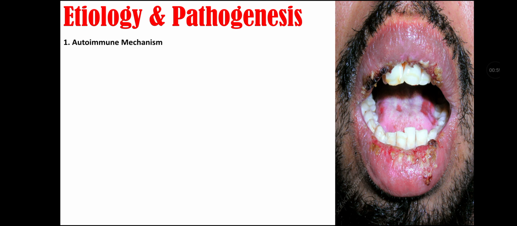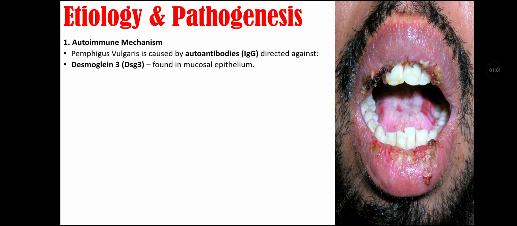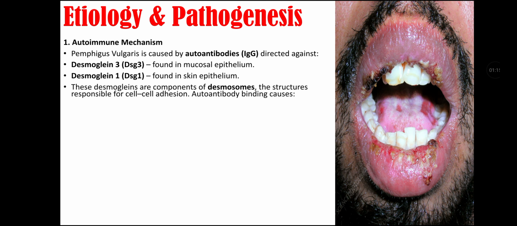Etiology and pathogenesis. First is autoimmune mechanism. Pemphigus vulgaris is caused by autoantibodies, that is immunoglobulin G, that are directed against desmoglein 3, that is found in mucosal epithelium, also desmoglein 1, that is found in skin epithelium. These desmogleins are components of desmosome, the structures that are responsible for cell to cell adhesion.